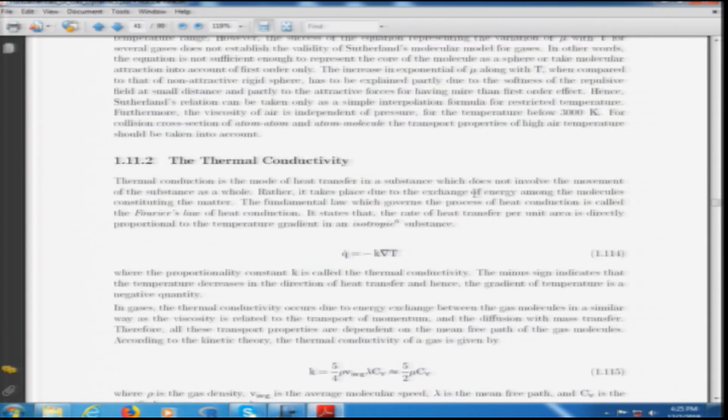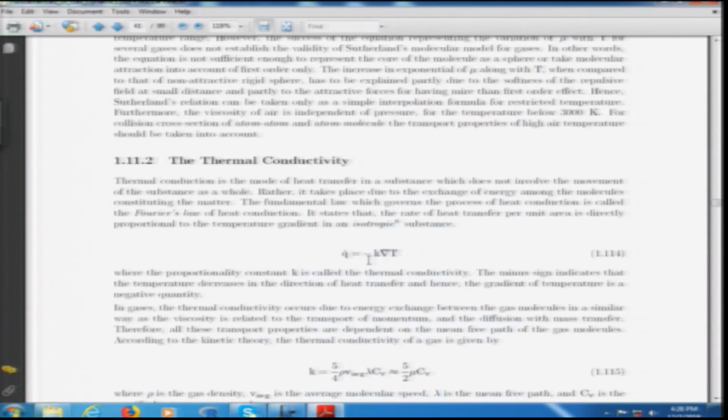Now, moving towards the second transport property, which is thermal conduction or thermal conductivity, the coefficient of thermal conductivity. Please understand that out of the three heat transfer modes, that is conduction, convection and radiation, conduction is the mode where the actual matter is not displaced while exchanging heat energy. Rather, the molecules exchange heat, similar to the momentum exchange in the case of viscosity,